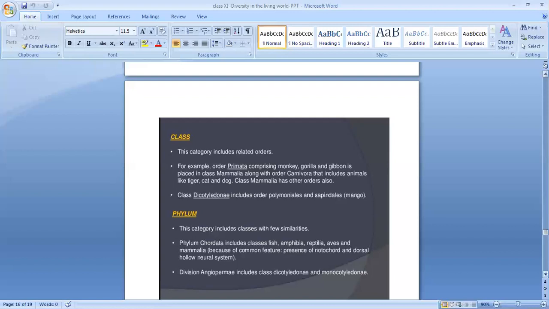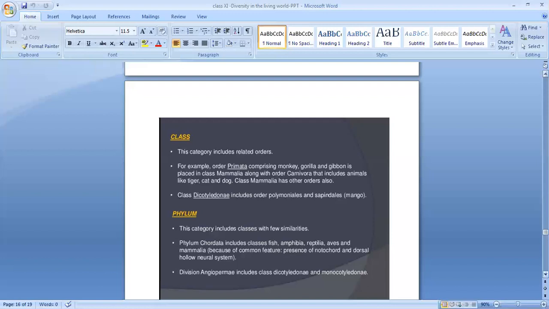So the next phylum we are going to learn is phylum Chordata. Under phylum Chordata, which are the classes coming? Classes like fish, amphibia, reptilia, aves and mammalia. All these come under the phylum Chordata because of some common features, presence of notochord, or we will say vertebral column, and dorsal hollow neural system.